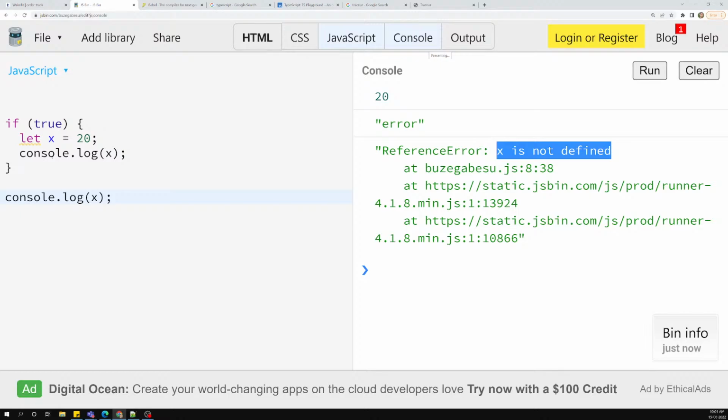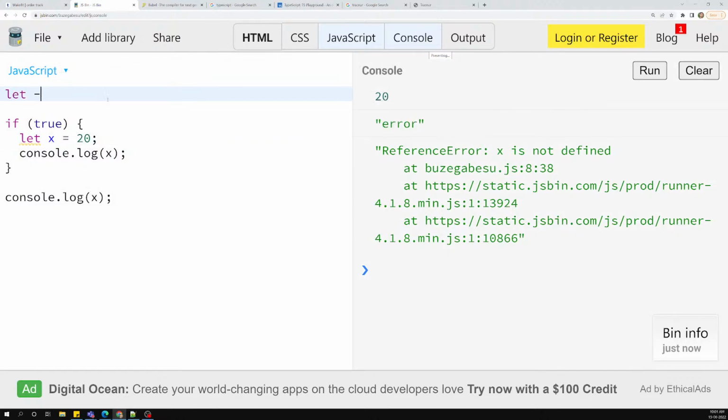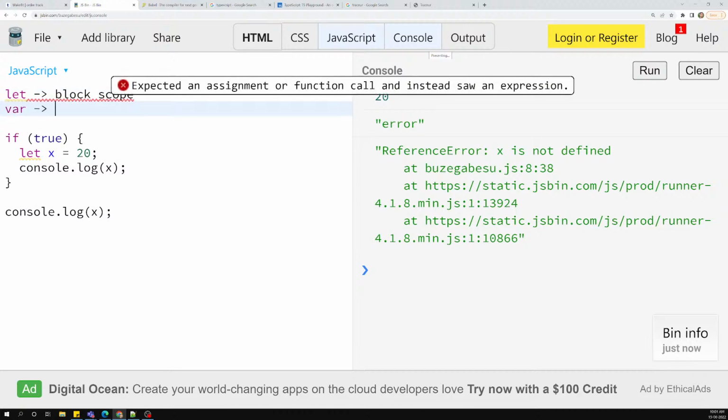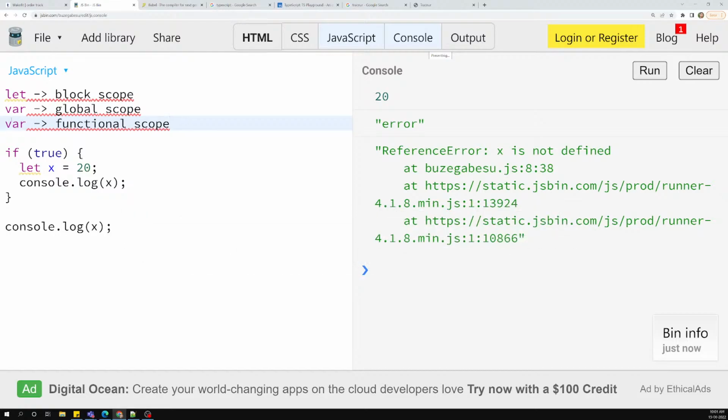Where it is telling this: for this console.log it is able to print it, but in the lower console.log it is telling that x is not defined. So what is the problem here? The issue we are getting is that let is a block scope. So you need to understand, let is a block scope, var is a global scope. Sometimes var will behave as a local scope also. Local scope means nothing but a functional scope, which is defined in the functions. So it is called a local scope or functional scope, whatever the name may be.